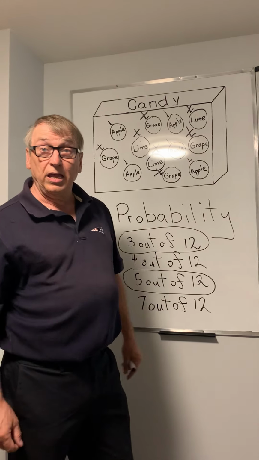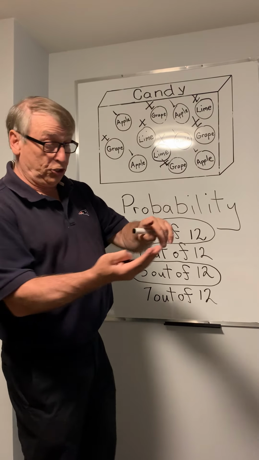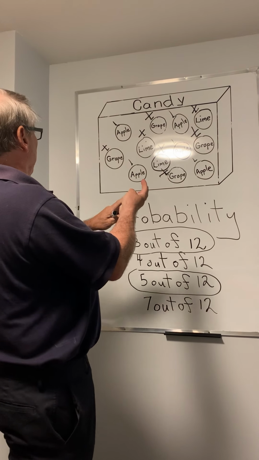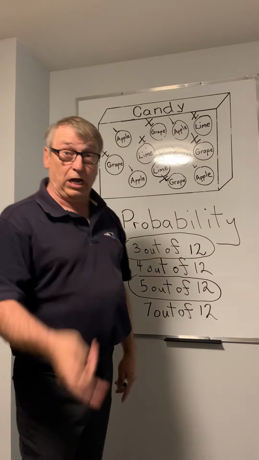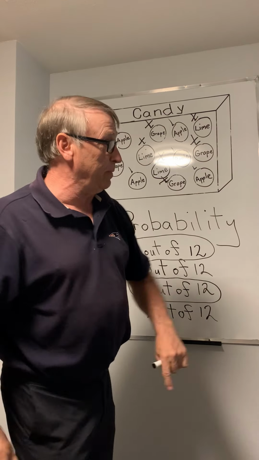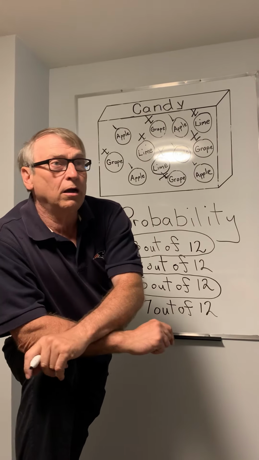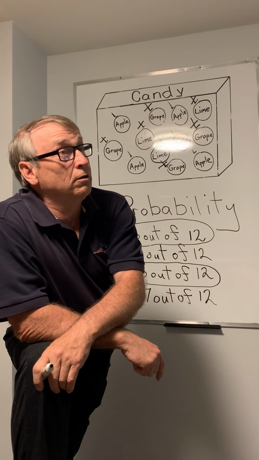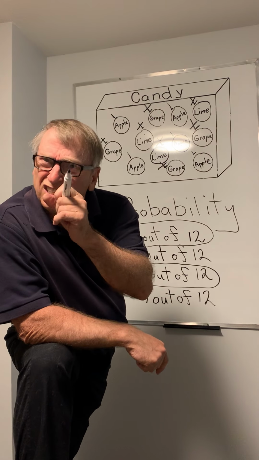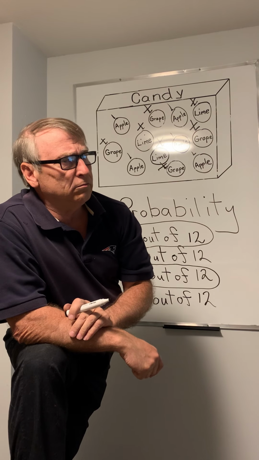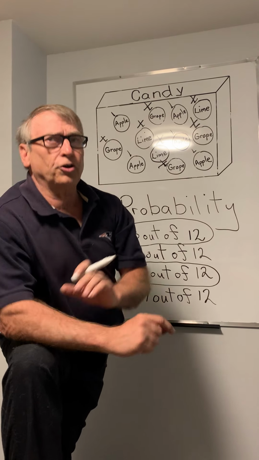And if I wanted to choose either an apple, a grape, or a lime, what would my chances be of picking that one? How about Lauren? Lauren, do you know? Oh, that is a hard one, isn't it? You're right.